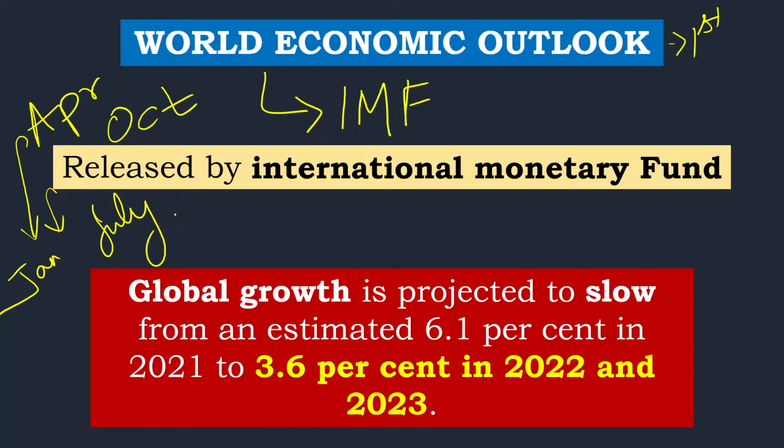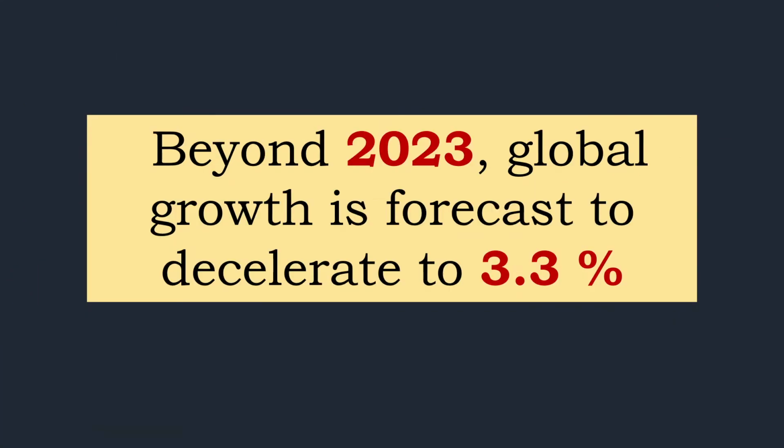The global growth is projected to slow from an estimated 6.1% in 2021 to 3.6% in 2022 and 23. So you can see in 2021 it was 6.1%, but here it is just 3.6%. The growth output is reduced, the projection is reduced. And worse than that, beyond 2023, the global growth is forecast to decelerate even more, to 3.3%.